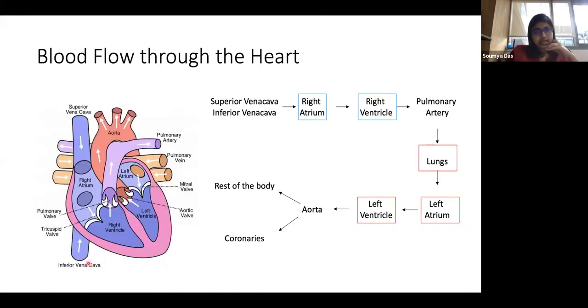So here is the anatomy. It's a little cartoon showing what sort of chambers or vessels are in a heart. I think this will be pretty important for you to understand if you are to understand how each and every part of this organ develops. Okay, so on the left hand side, you see a little cartoon of the heart. And on the right hand side, I have shown a flow chart which shows